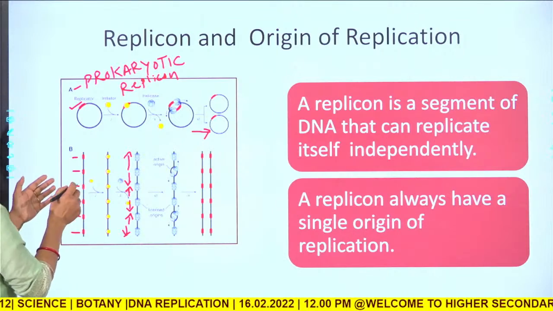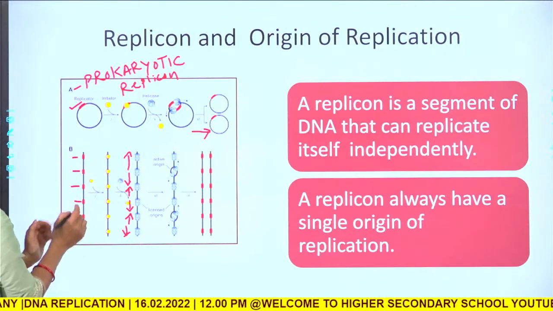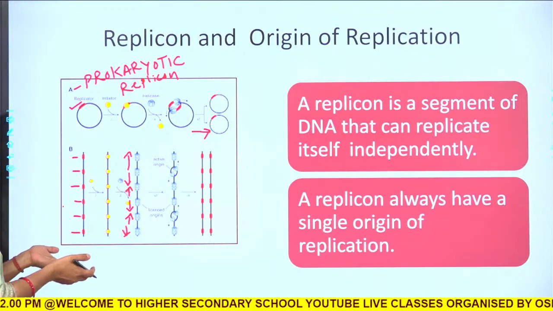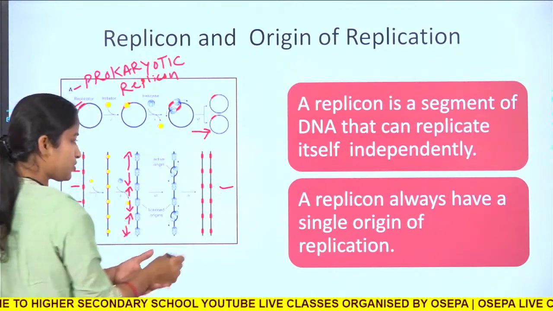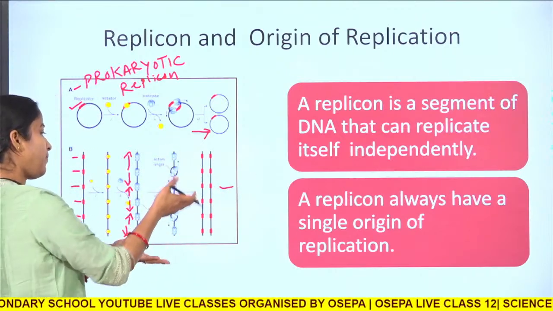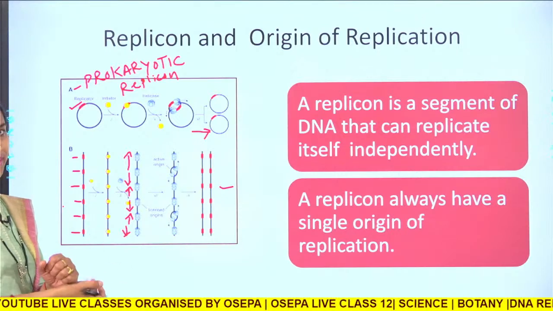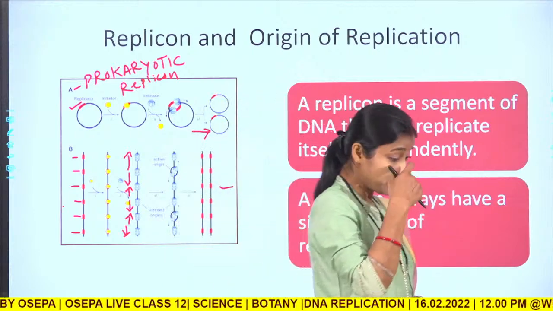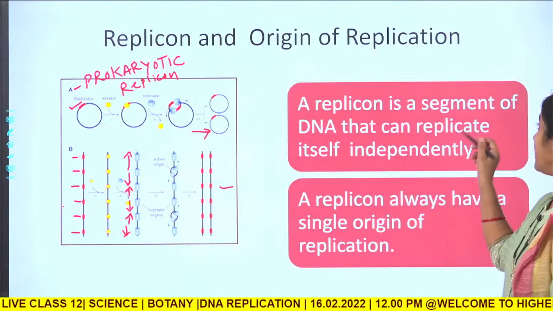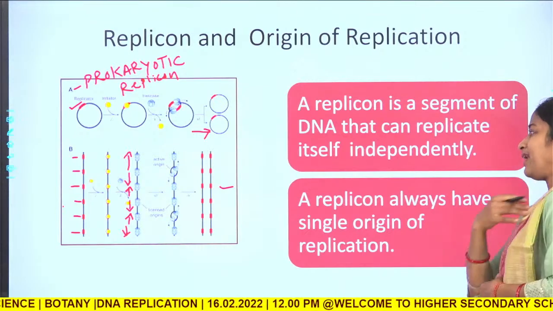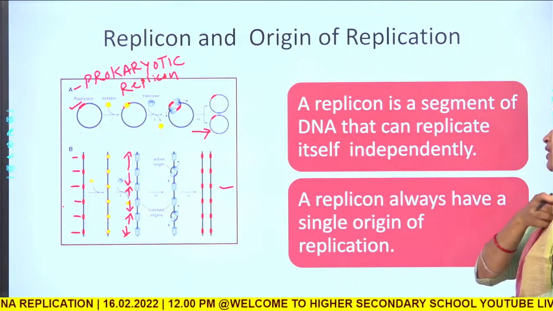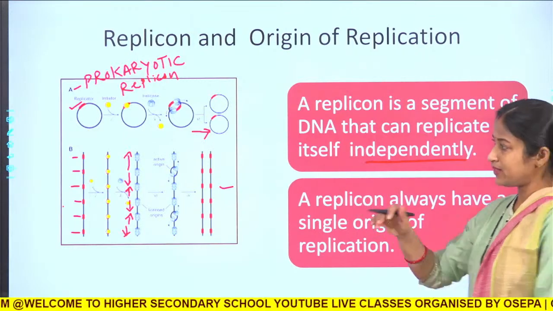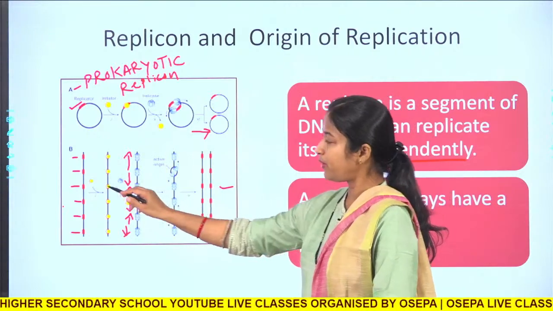Okay. This is not a single replicating unit; rather, you can see here that 5 replicating units are there. Okay. It will go on replicating two double stranded DNA, but they will also have 5 such replicating units, or replicons. Okay. So, what is a replicon? A replicon is a segment of DNA that can replicate itself independently.